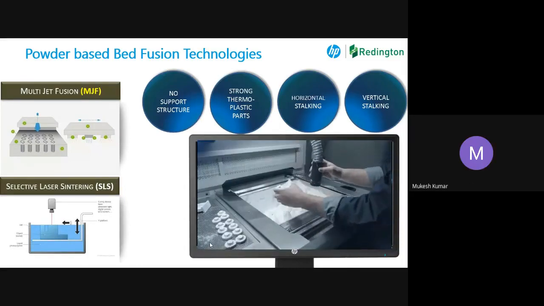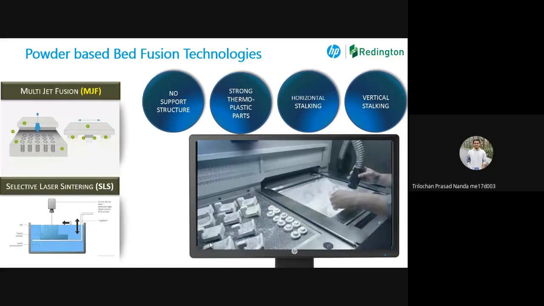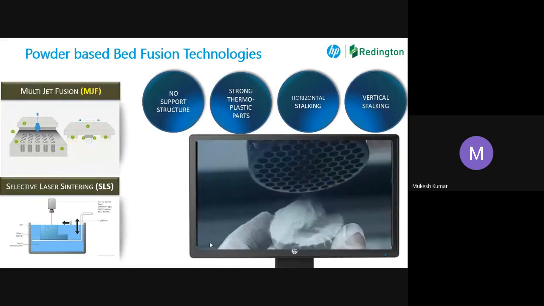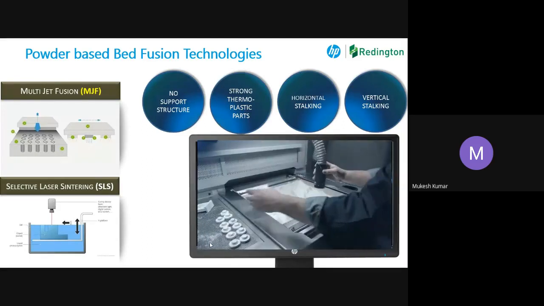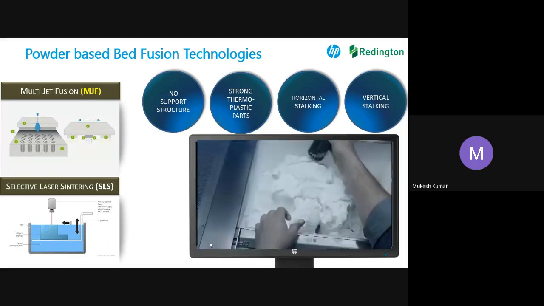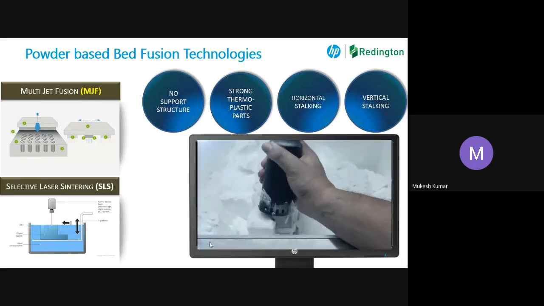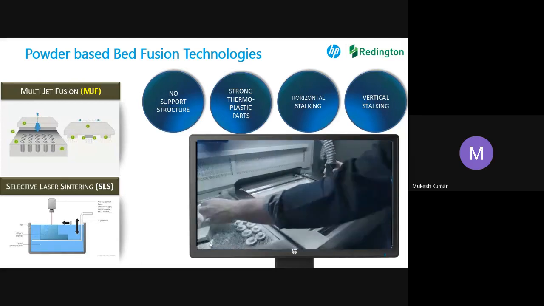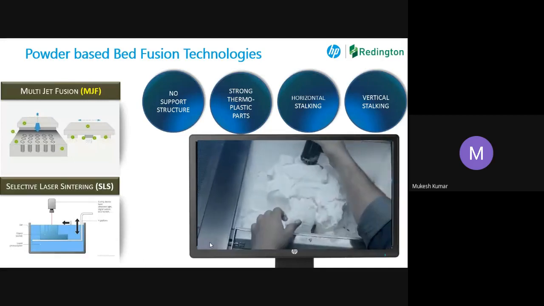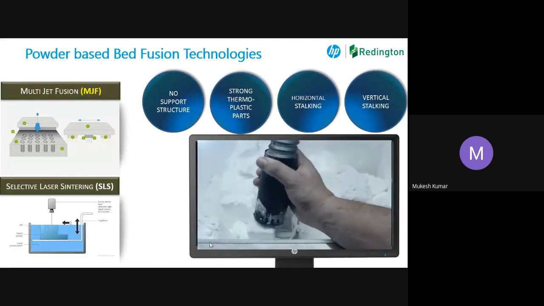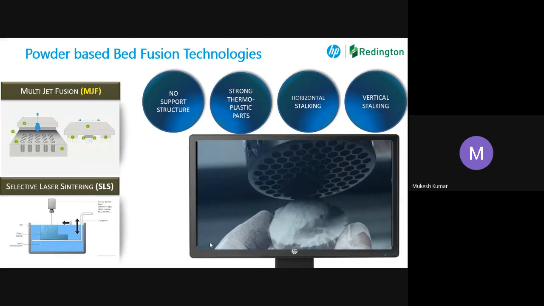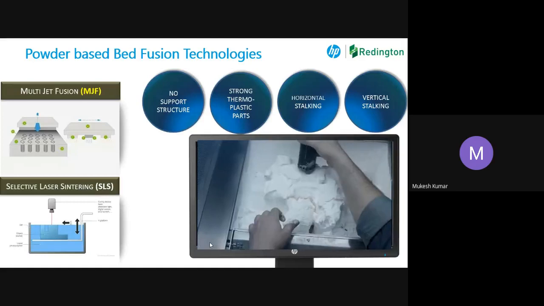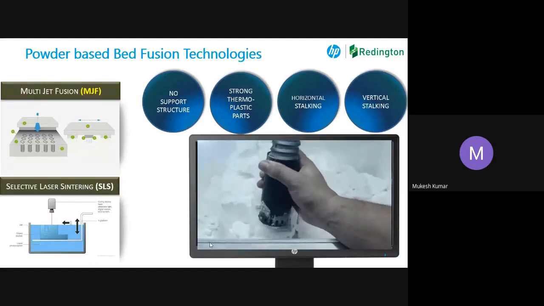You're talking about 3D printing of metal? Yes, metallic parts. I'll explain to you. Since we are promoting the technology from HP, HP is not yet to launch the metal 3D printing in India. It has been developed and launched out of India. It is scheduled for Jan or Feb in India. In the next financial year, we will be having metal 3D printing also in our facility. But as of today, we don't have.